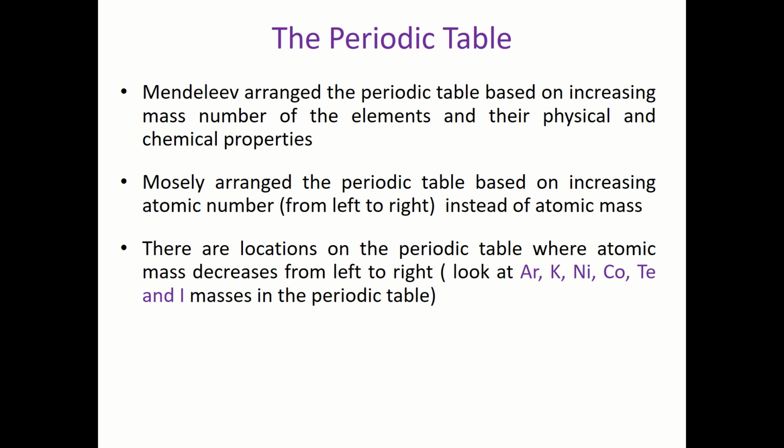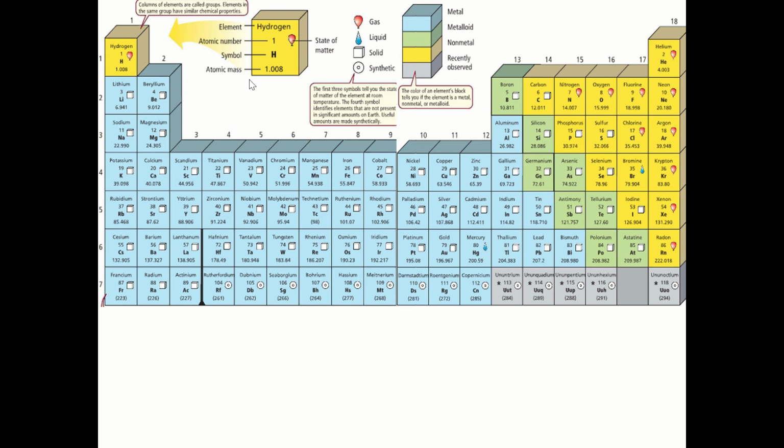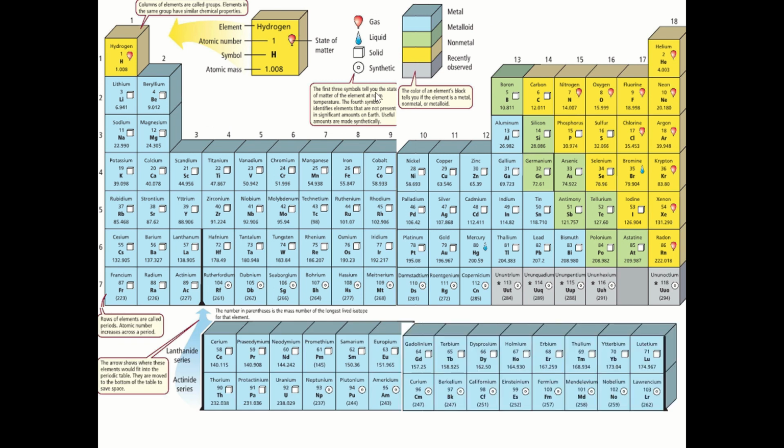Okay. Now I want to go back to this nice picture of the periodic table. I would like you to look at the elements, and I want you to look at the atomic numbers as you go from left to right. As you go from left to right, you will notice that the atomic number keeps increasing, right? So you see hydrogen 1, helium 2, lithium 3, beryllium 4, boron 5, carbon 6, and so on. So if I go from left to right, you can see that the atomic number keeps increasing.